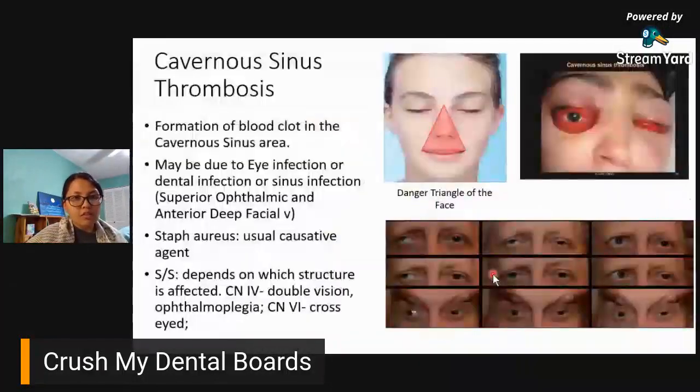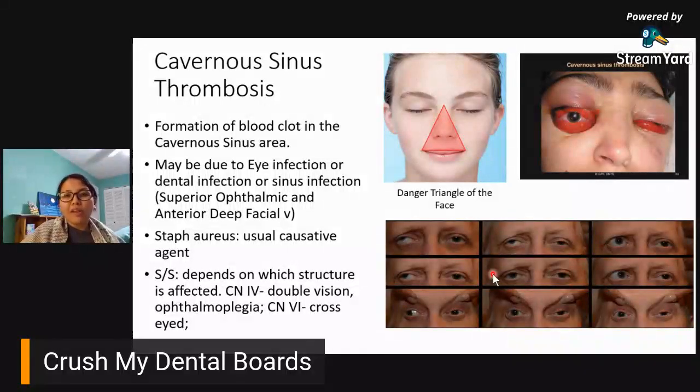So what is cavernous sinus thrombosis? Now, cavernous sinus thrombosis is actually the formation of a blood clot in the cavernous sinus area. So, ano nga yung contents ng cavernous sinus area? You have your CN3, 4, V1, V2 on the lateral aspect. You have your internal carotid artery and your abducens nerve on the medial aspect. So, cavernous sinus thrombosis, formation of a blood clot in that area. Saan ngayon nanggaling yung blood clot na yun?